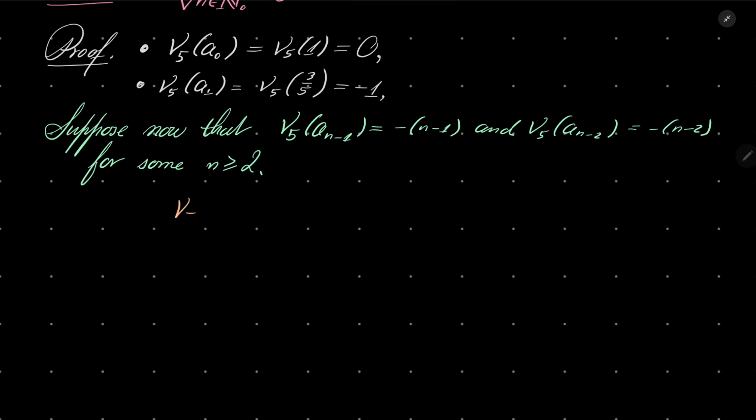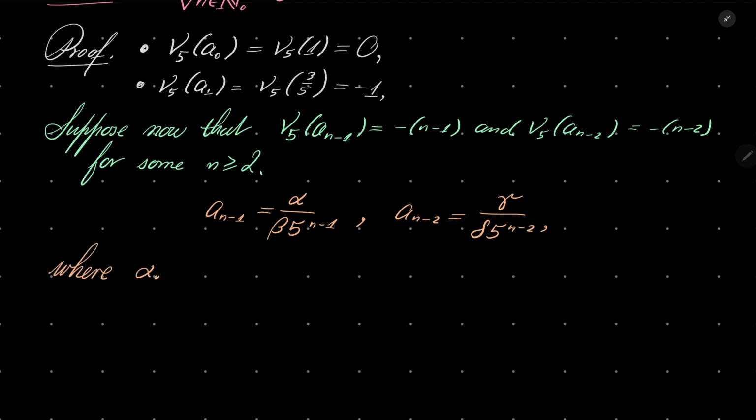Notice that means that a_{n-1} can be written in the following way: alpha over beta times 5 to the power n minus 1, and a_{n-2} can be written as gamma over delta times 5 to the power n minus 2, where alpha, beta, gamma, delta are some integers not divisible by 5.